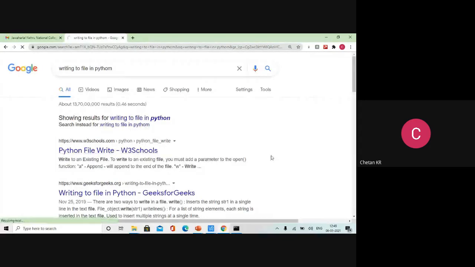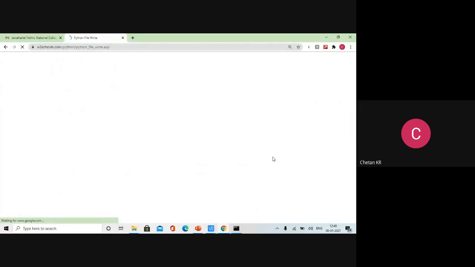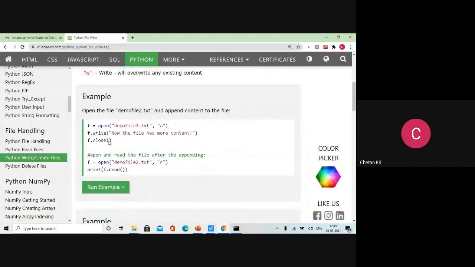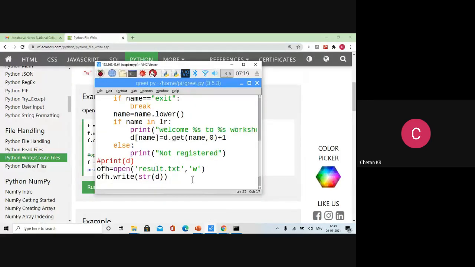First, we will check our syntax is correct. Open the file and write it. That's all. They say that you have to close the file. Okay, we will do that also. We'll close and check. How to close? OFH.close. They may say that after closing, your content will get reflected.